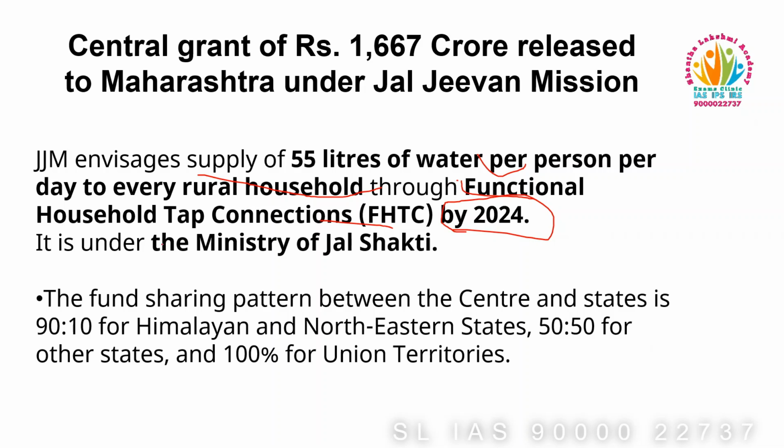The funds for this mission will be shared 50-50 for the other states. It means other than the Himalayan and northeastern states, the funds are shared 50-50 by the central and state governments, and for the Himalayan and northeastern states it is 90:10. Central will give 90% of funds and 10% will be given by the Himalayan and northeastern states. For UTs, the government will bear 100% of the cost. The concerned ministry is the Ministry of Jal Shakti, which will look after the implementation of the Jal Jeevan Mission.